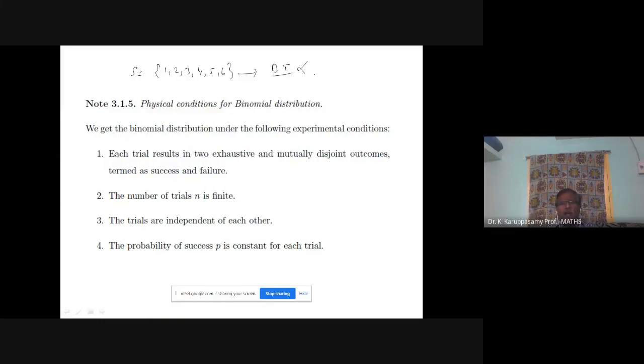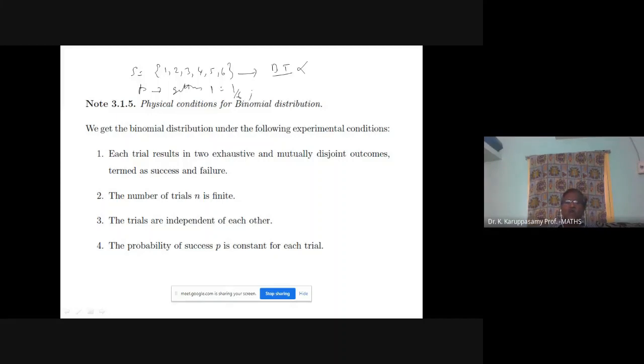How can I apply binomial to this die problem? You fix your P. Your P is getting the number 1. If I get number 1, then I succeed, so the probability is 1 by 6.